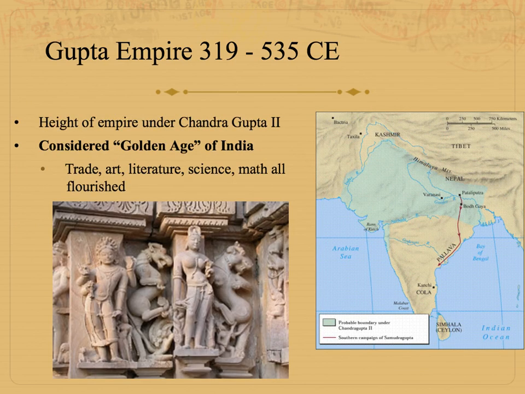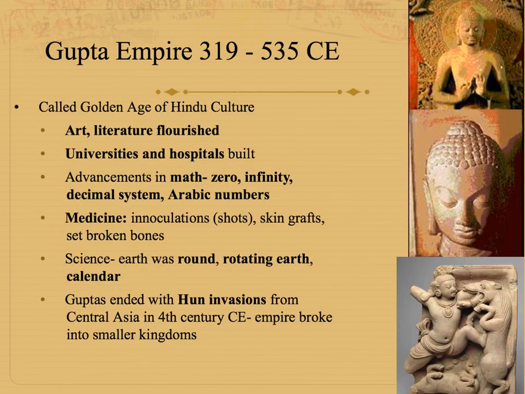So like I said, this is considered the golden age of India because of trade, art, literature, science, and math. So let's look at some of those in more detail. Art and literature flourished. Universities and hospitals were built. The advancements in math are extremely important. These are things that were adopted by other cultures that we're going to look at all year. So the concept of zero and infinity, the decimal system, and Arabic numbers. Arabic numbers is super important to know. Arabic numbers are the same numbers that we use today.